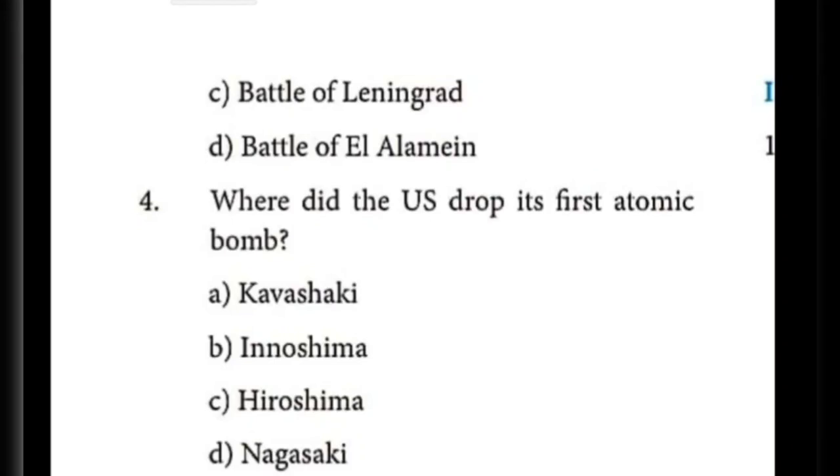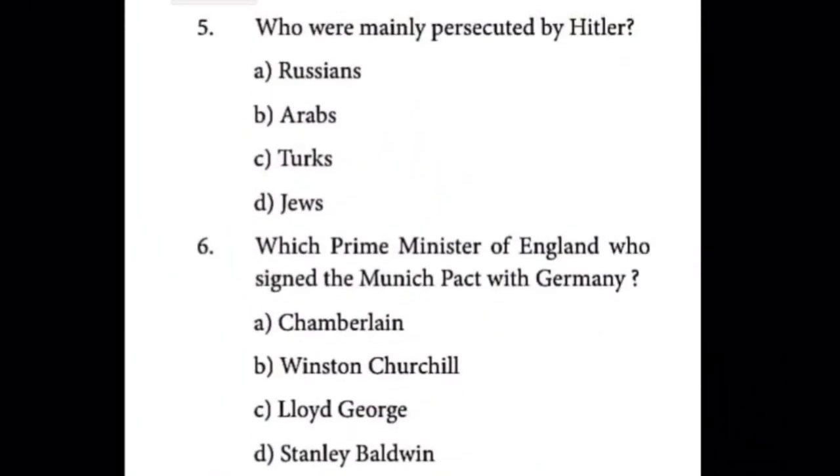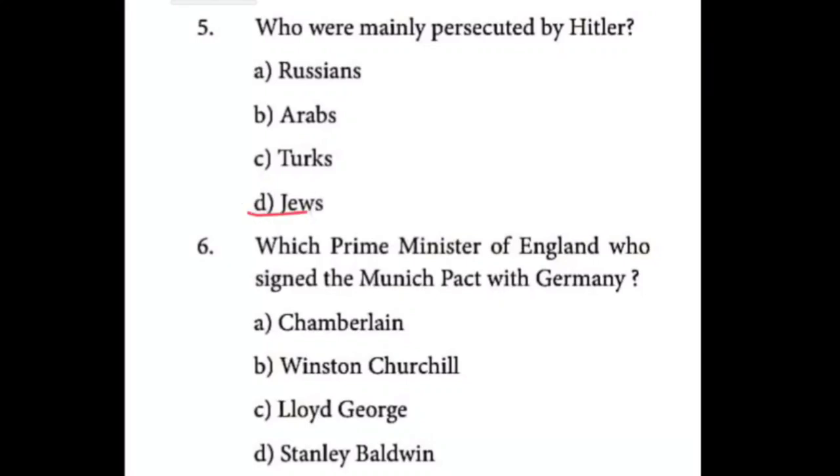The first attack is Hiroshima. Sorry, children, Hiroshima is the answer. The fifth one, Jews. Then the sixth one, Chamberlain is the answer.